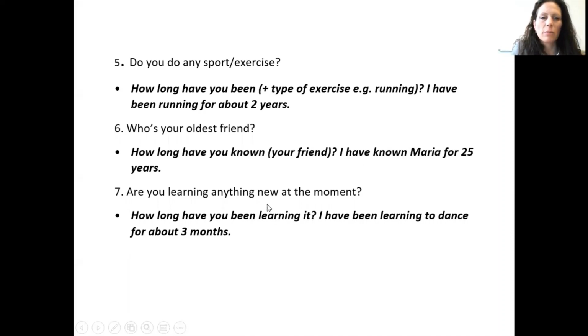Number 7, another example of the present perfect continuous where the duration of the action is stressed. Okay, how long have you been learning it? I have been learning to dance for about 3 months.